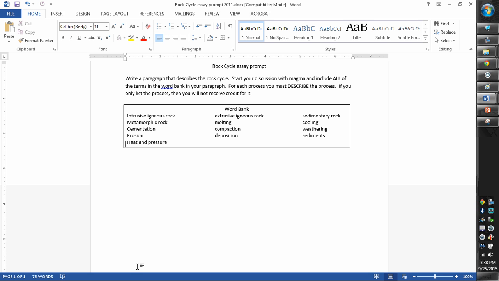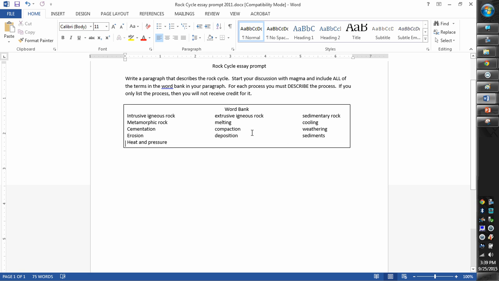So we're going to start with magma. I'm going to go through and make sure that we get all the words out of the word bank as we do that. So magma, find it in there. When you find the word and they've described it correctly and the process correctly, I want you to circle that word in their paragraph. So they start with magma, go ahead and circle it. Magma is that molten rock that lies below the ground. As it rises up through the crust, if it cools and hardens, so if it goes through cooling, if they use a different form of the verb, like in this one it says cooling, so if they said cooled or cools, that's fine, still count it.